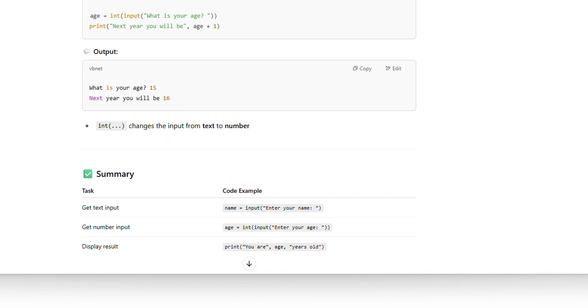So int changes the input from text to number, and you can see here a summary of this input function. Get text input, that is name, for example name equal to input, enter your name. Get number input, then you have to typecast into integer. To display the result, you have to use the print function, then whatever parameters you want you can pass there.